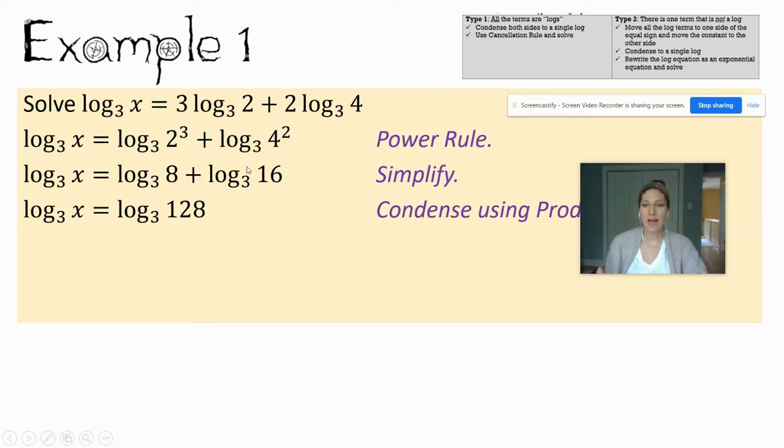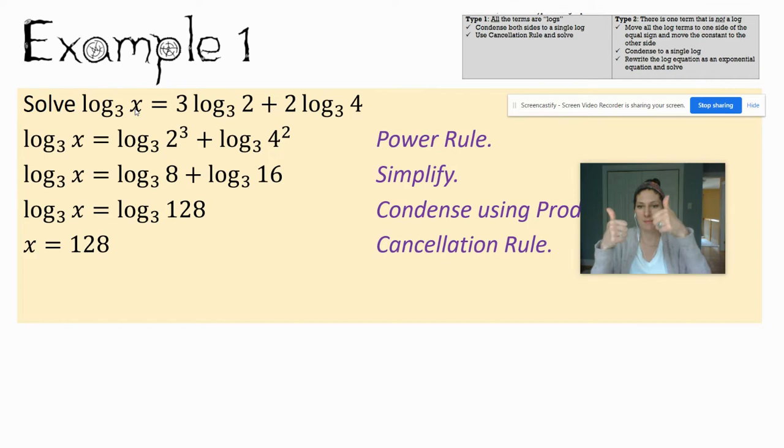Now, once you have log equal to a log, and they're the same base, you can cross out the logs and set x equal to 128. Solve for x, but x is already by itself, so you don't need to do anything there. And the very last step is to check your solution. So when I plug 128 back in for x, I'm taking the log of a positive number, so things are good.